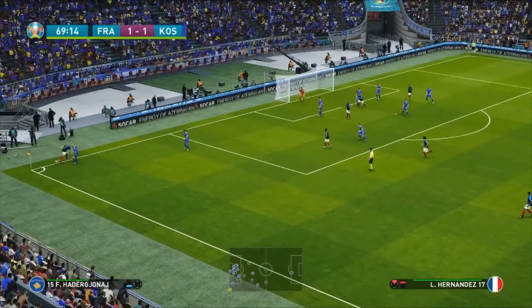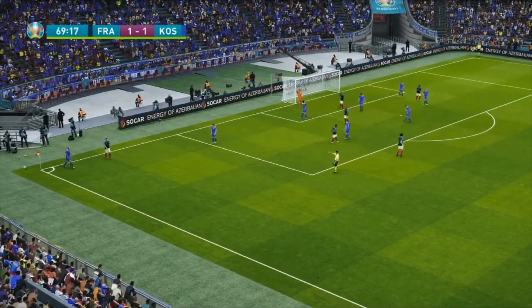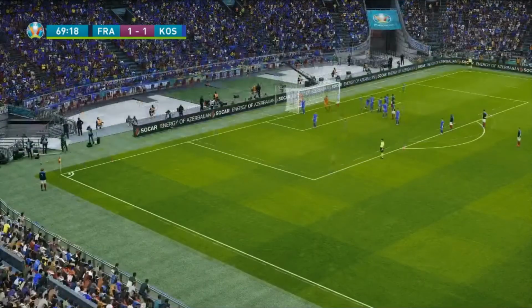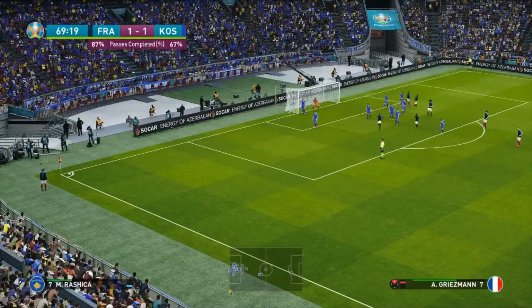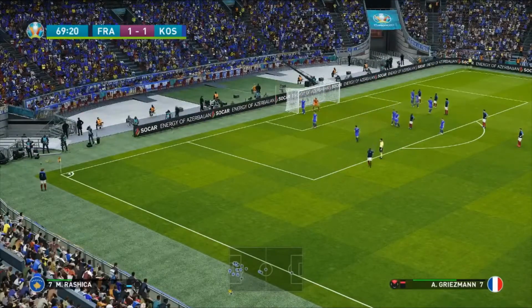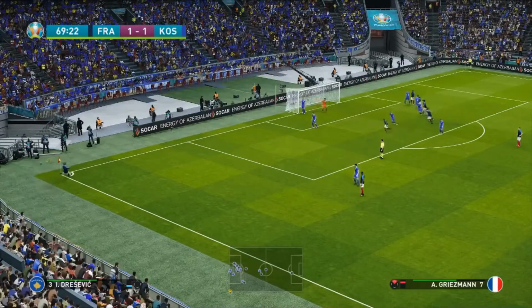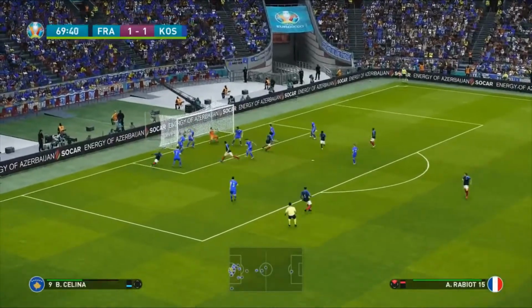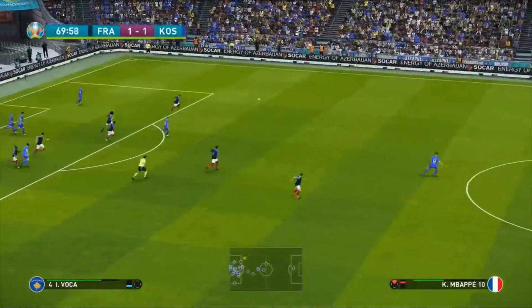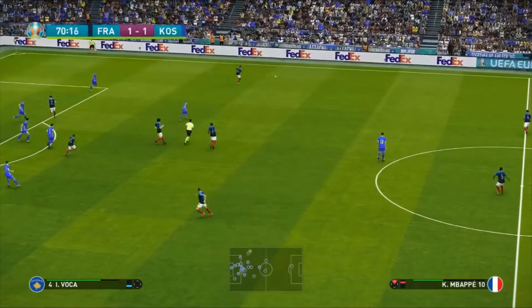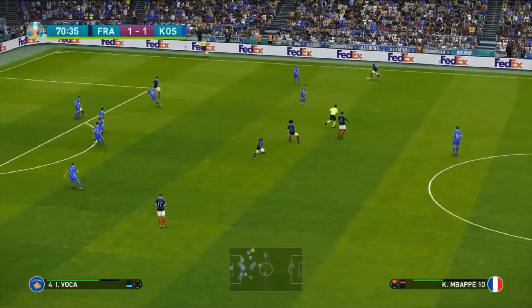Still has the ball. It's good defending, but it goes out for a corner. 20 minutes of this game left. Griezmann on the corner. What can he do here? He's just going to take his time, wait to loft this in. He does indeed. Goes for Benjamin Pavard. It's a great save by the keeper. Great save. And that is an outstanding save to keep Kosovo in this.